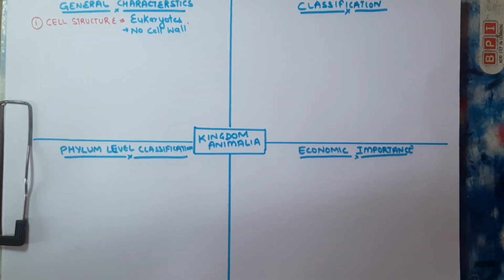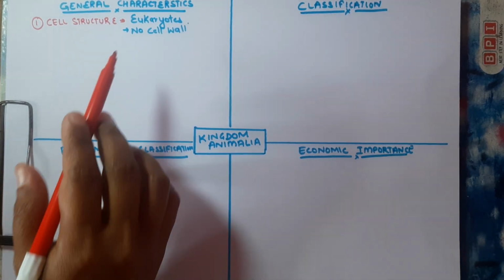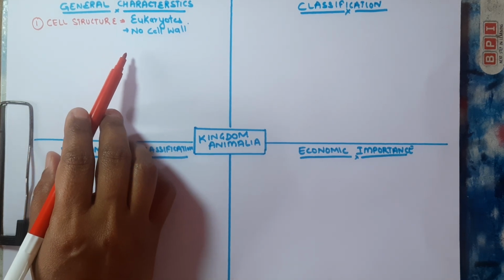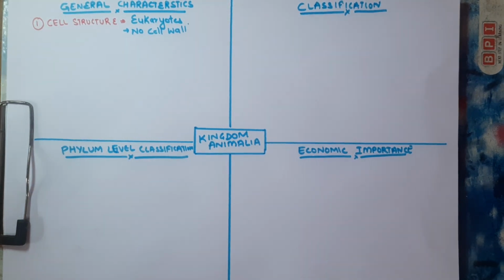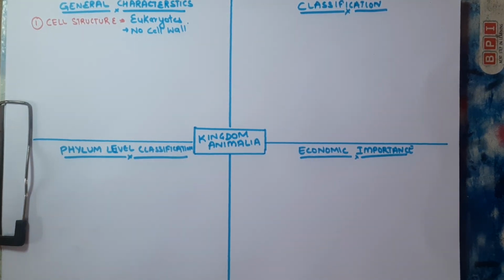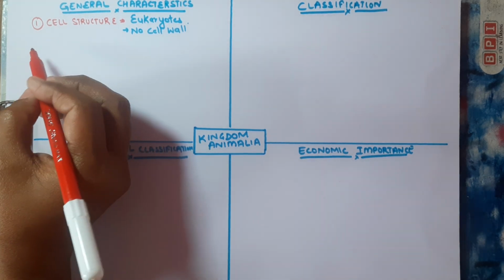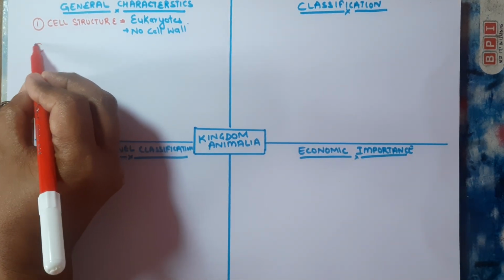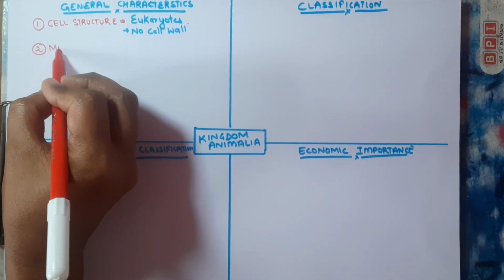Since it's a eukaryote, it possesses membrane bound organelles like mitochondria for the purpose of energy production. And since they are heterotrophs, they cannot synthesize their own food, so they lack chloroplast. The second very important characteristic is the mode of nutrition.